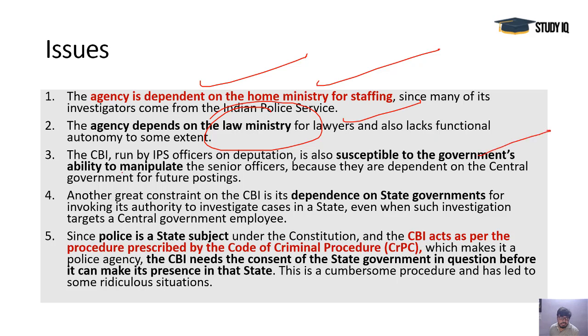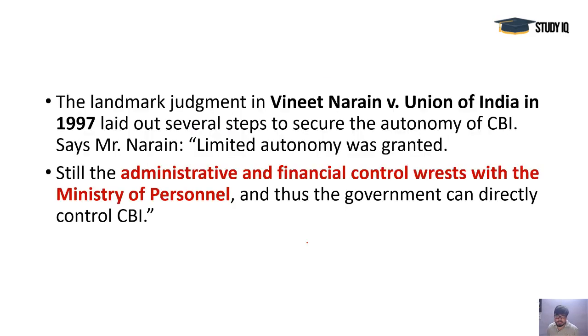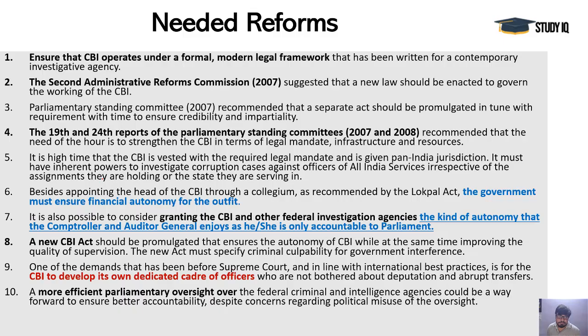and susceptible to the government's ability to manipulate the senior officers. Why? Because IPS officers are mainly serving in this body, and they are under the government's authority, and it depends on the state government also to investigate cases. It needs the consent. It is acting according to the procedures prescribed by CrPC. Again, police is a subject of the state, so the state's consent is needed. So a lot of constraints are there, and financial autonomy is not there, and administrative and financial control are with the Ministry of Personnel. So that's why there is indirect control of the central government.